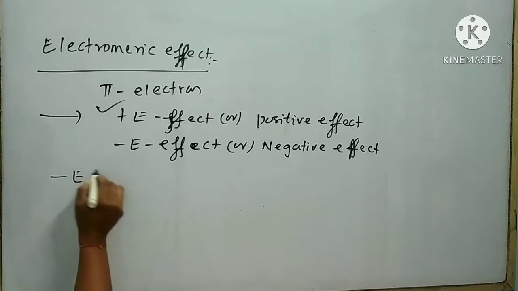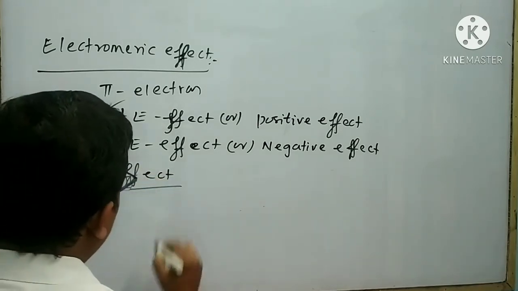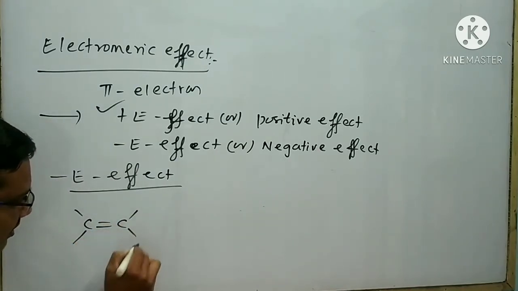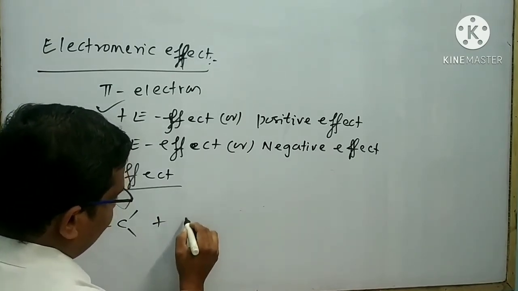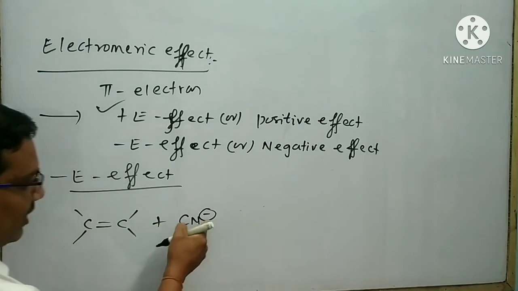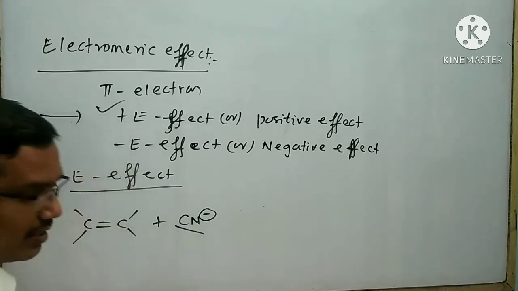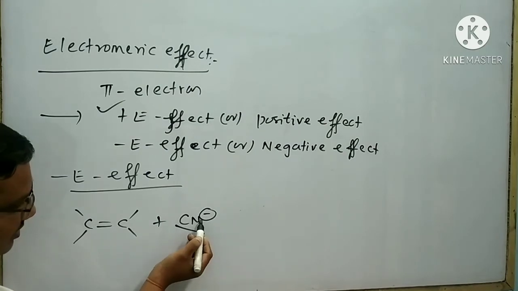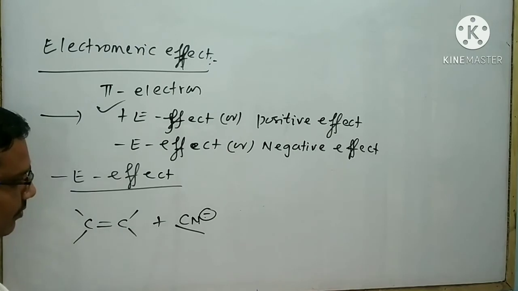Next, I want to explain the minus E effect. What is the minus E effect? Suppose we take an example. C=C is present like this. Here an attacking reagent is present, that is your CN minus. Look at that, your minus charge is written. That means this species is an electron rich species. So in this case, this electron transfers to this organic compound.